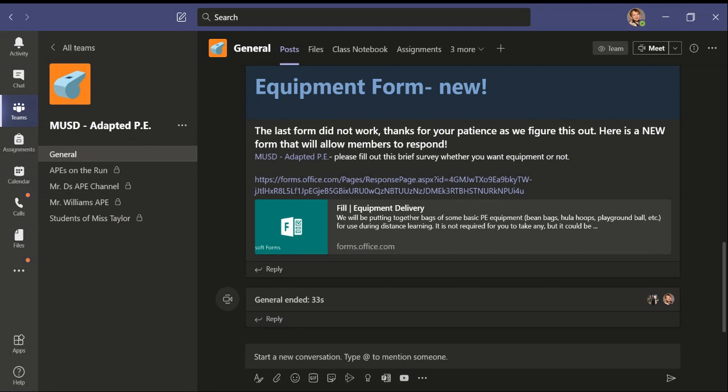Hopefully this will help you. Obviously, you're able to write in the general post as well. And if you're not, please get back to us with our emails. And that's pretty much it.